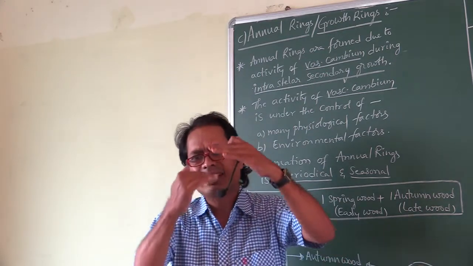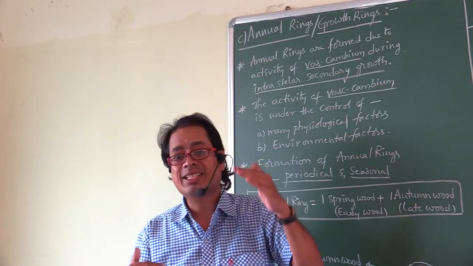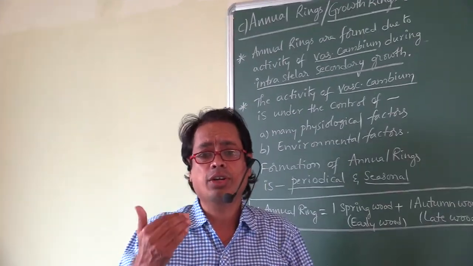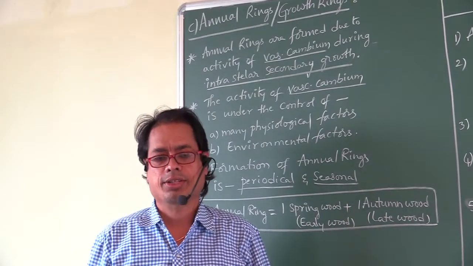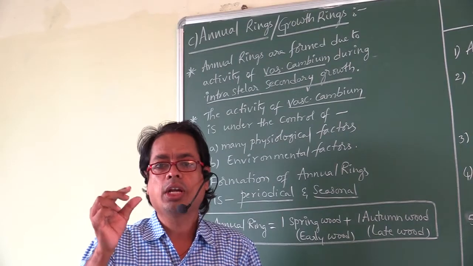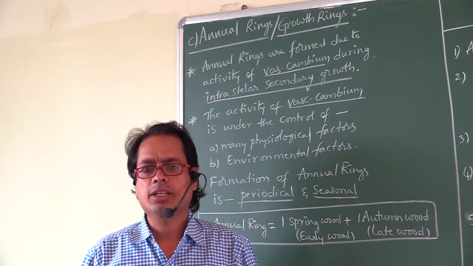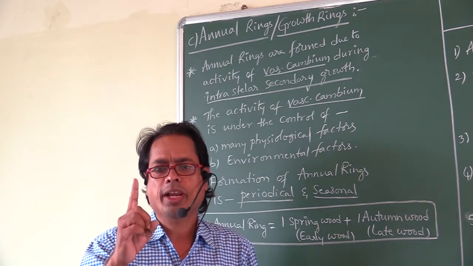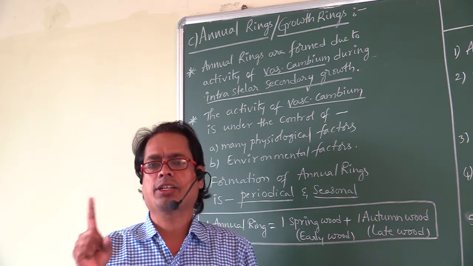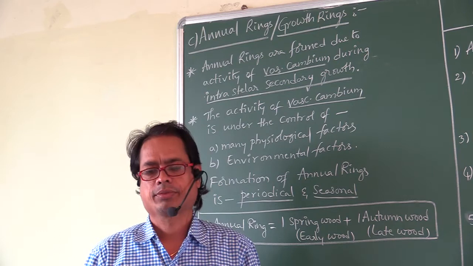When more and more secondary xylem is formed, that secondary xylem later converts into annual rings. Secondary xylem is also called wood. That means this annual ring contains one spring wood and one autumn wood. That is wood, no? Wood means secondary xylem. So this is all about secondary xylem only.